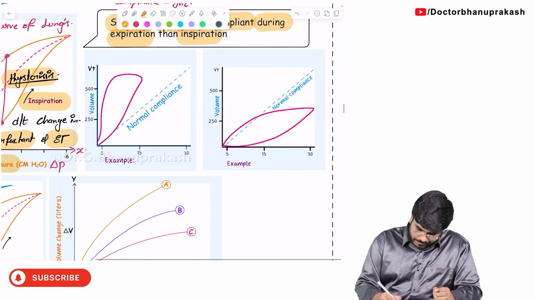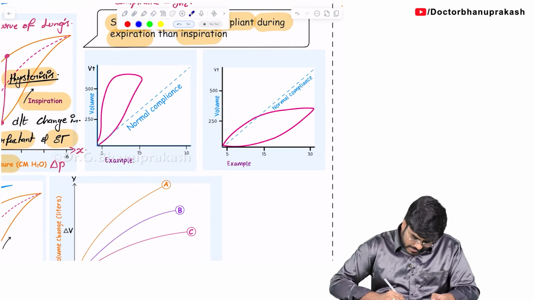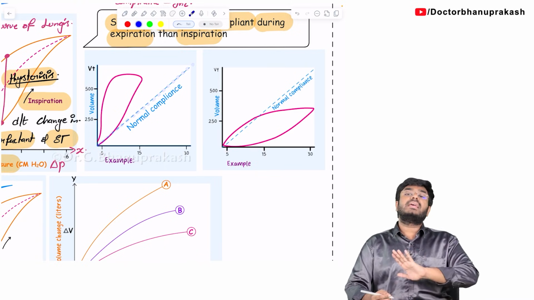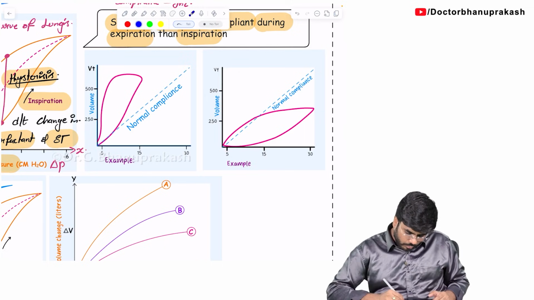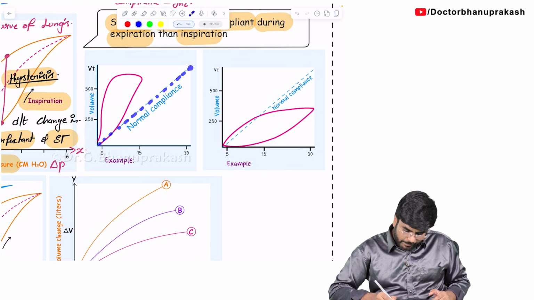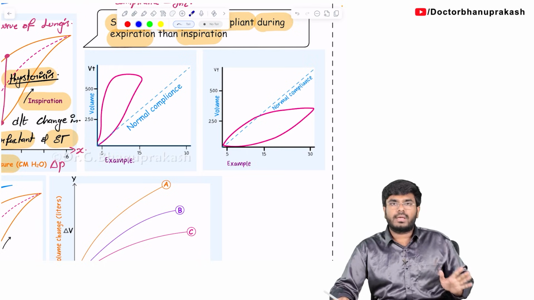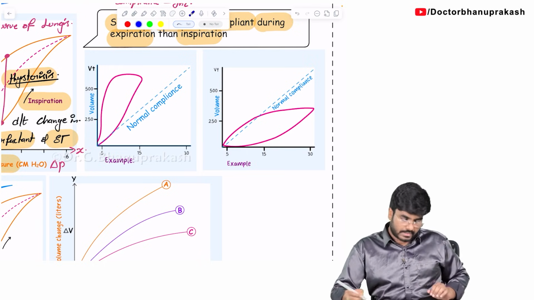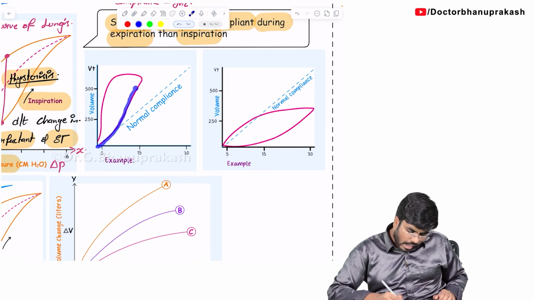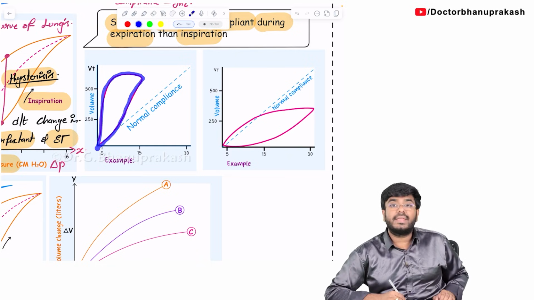Let's say here is my average compliance, a healthy compliance of my lung. When compared to the healthy or normal compliance, here I am showing you the compliance of my patient's lungs. This is the compliance of my patient's lung during inspiration, and here is during expiration.